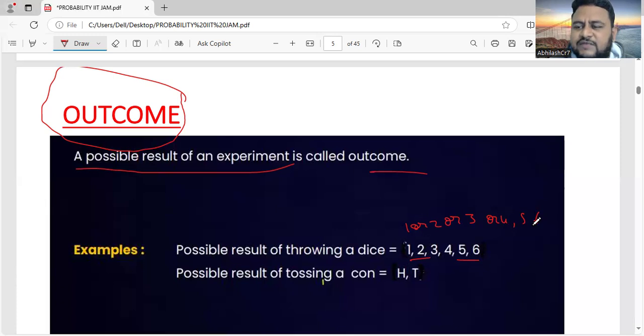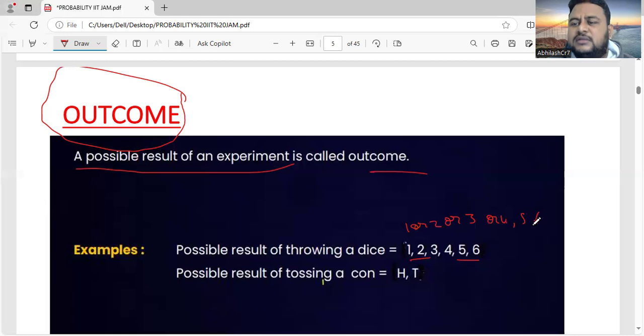A possible result of an experiment is called an outcome. But the actual result, what we get, is not called an outcome. For that we use another word, that is called event. Possible result is called outcome; the actual result is what we get.